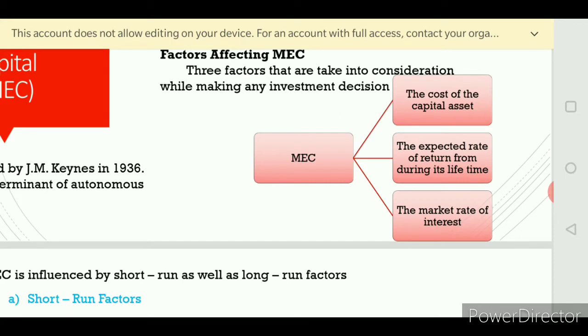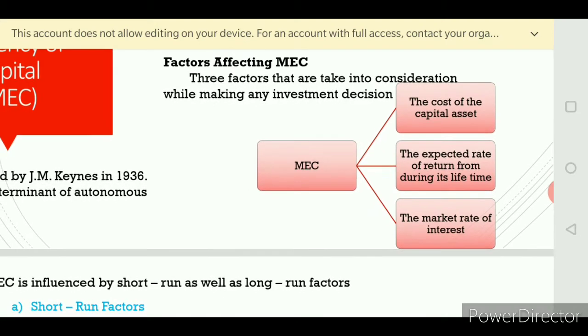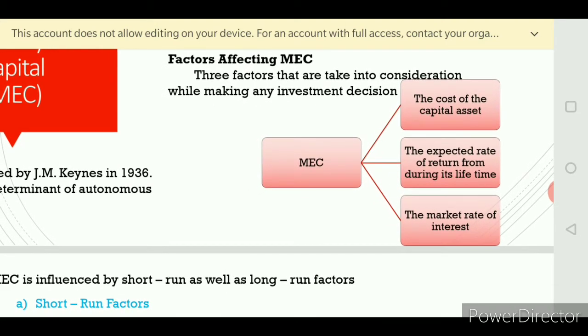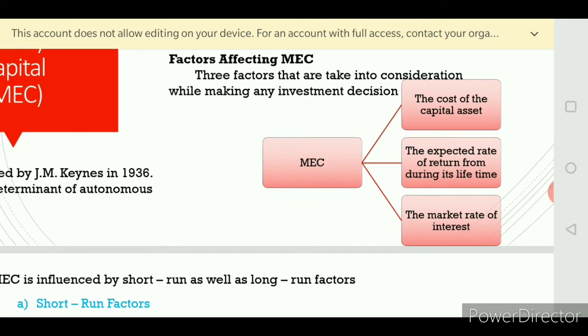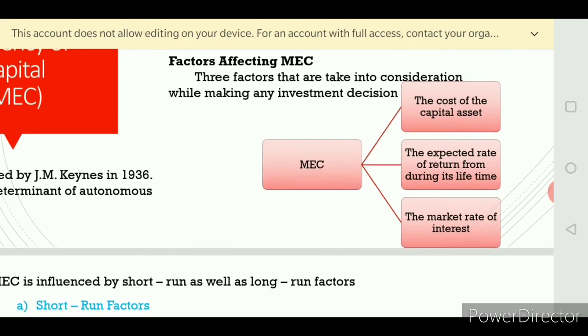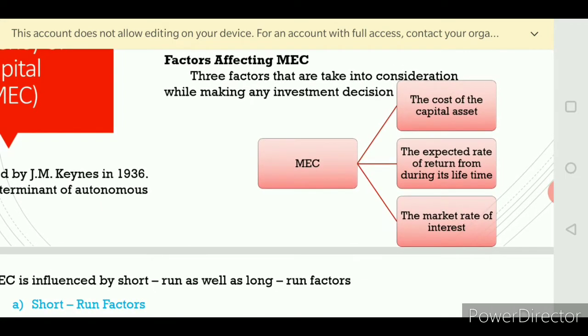Very important: marginal efficiency of capital means the expected profitability of an additional capital asset. If I am adding a few more capital assets, what profit would be received? That is called the marginal efficiency of capital. So this marginal efficiency of capital is dependent on 3 factors. One is the cost of the asset.